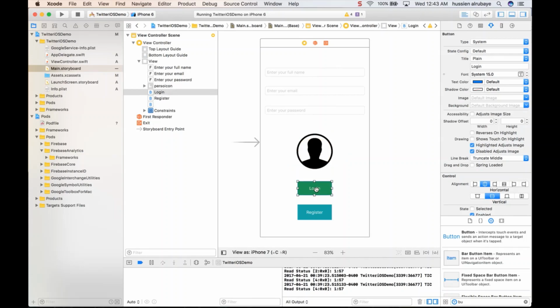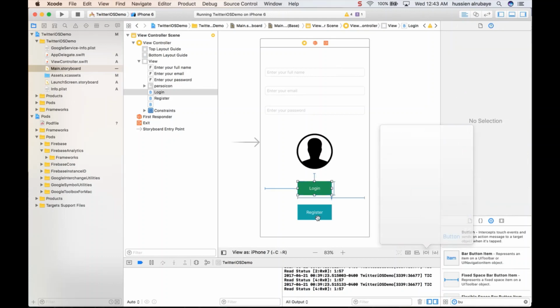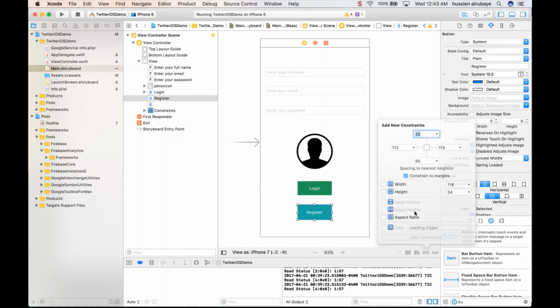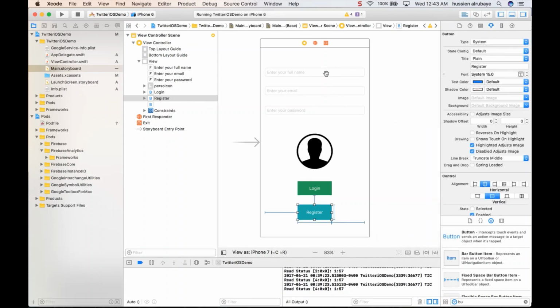And also this button needs to be connected to the top, so again the width and height I need them the same, and add 3 of these. I need the width and height the same, I added 3 of these, and make sure everything is right. So this is my UI.